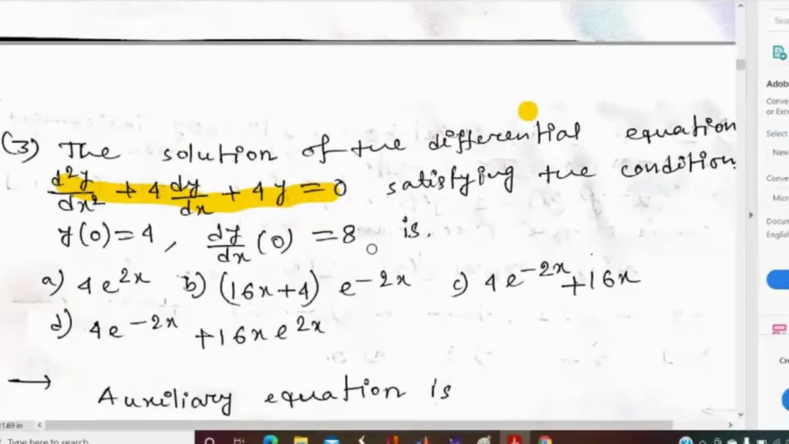Let us discuss the third problem. Here a differential equation is given, and we have two conditions: y(0) equals 4 and the first order derivative at x equal to 0 is 8. So we have to find the solution of the differential equation. Can anyone tell me what will be the answer? You may try putting the given conditions to see which option satisfies them. In this way you can try, or you can try by solving the differential equation.